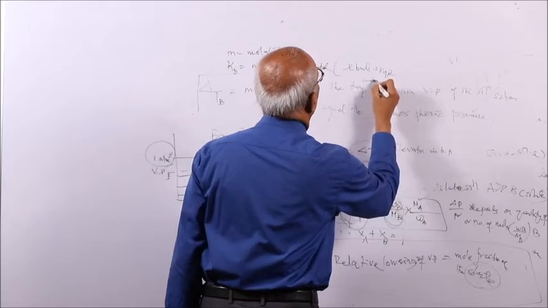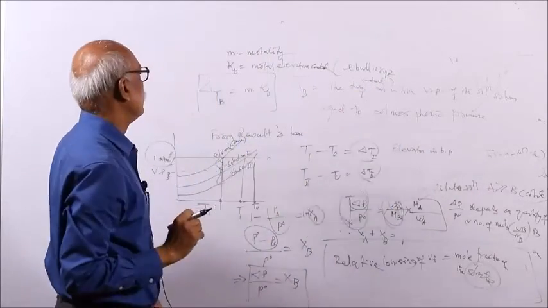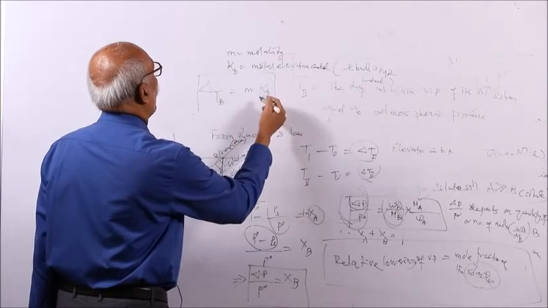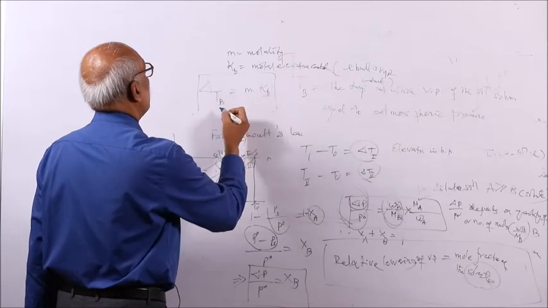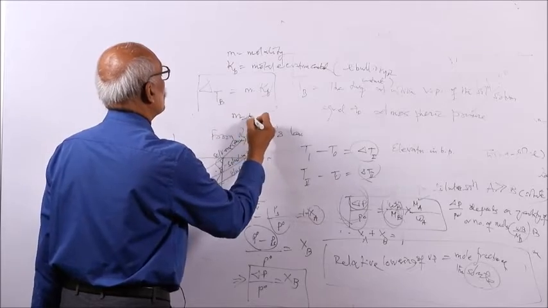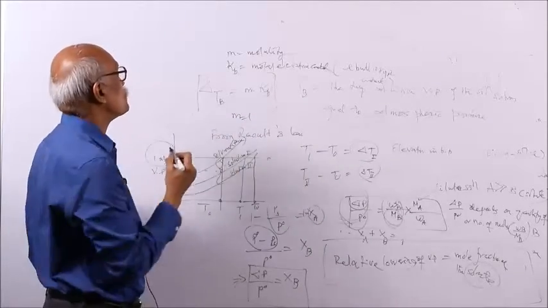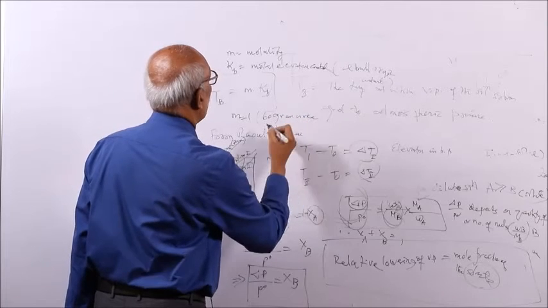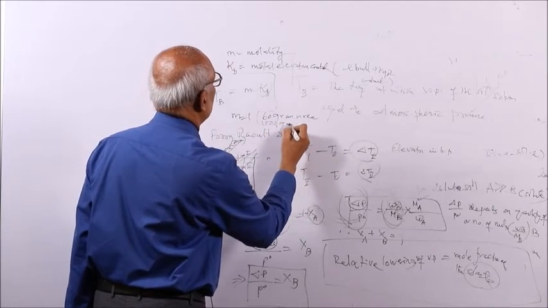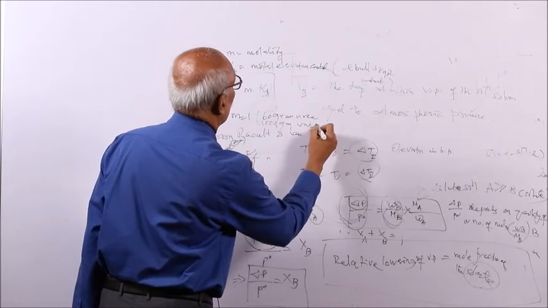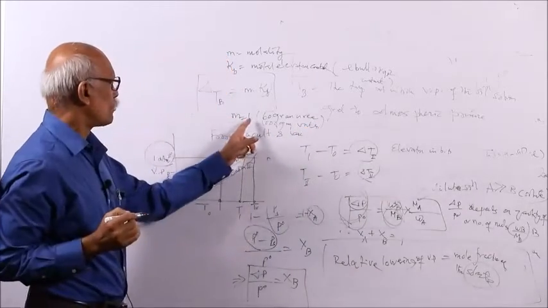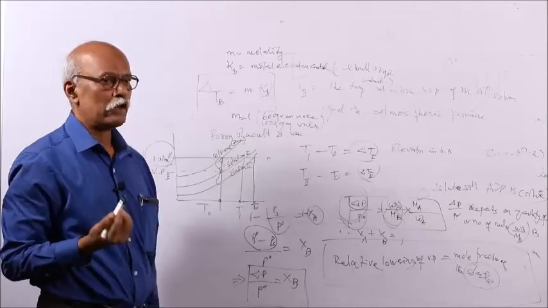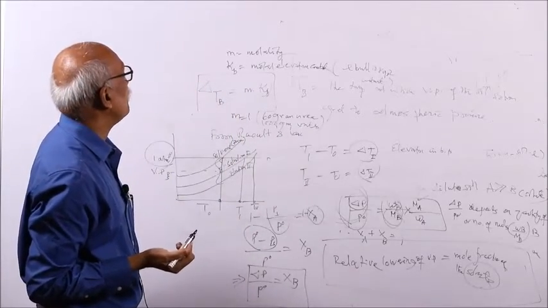Ebullioscopic constant. This is the molar elevation constant, and molar elevation constant Kb, also define. You see, molar elevation constant: if the molarity is equal to 1, for a 1 molar solution, say you take 60 gram urea, 1 mole, and 1000 gram water, that will be a 1 molar solution. So for 1 molar solution, the elevation in boiling point is called molar elevation constant.